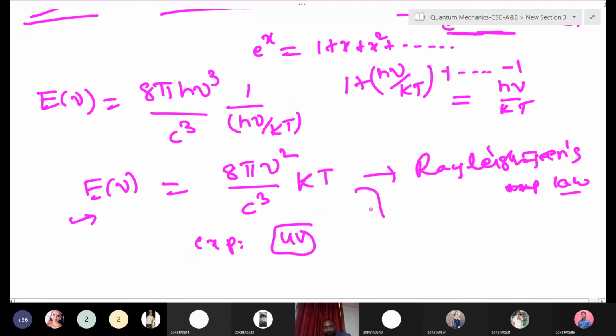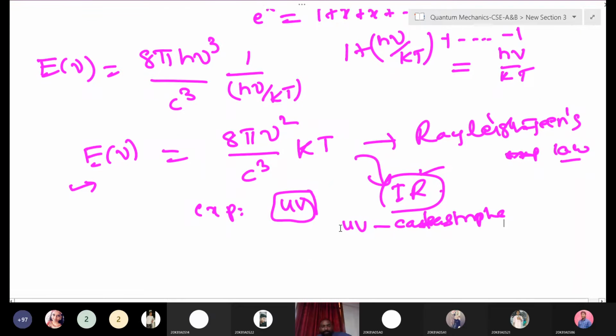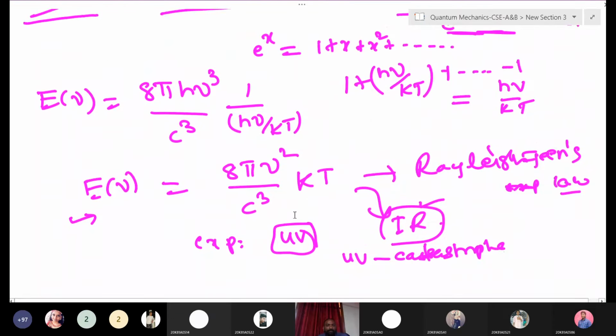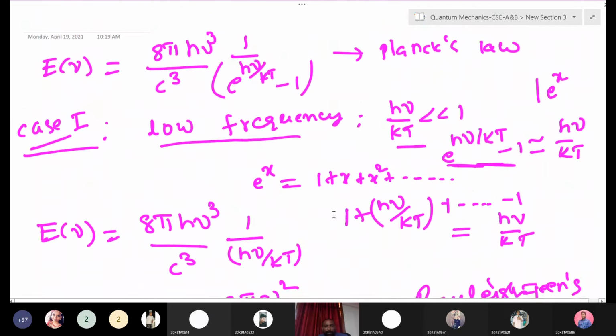But from this expression, what did we get? It explains the IR region. Theoretically, this law explains the IR region properly, but experimentally, it properly explains the UV region. That is what we call the UV catastrophe, some error in the results. After that, we have derived the Rayleigh-Jeans expression from Planck's law.